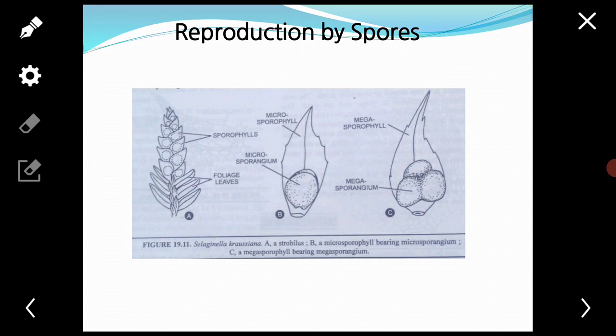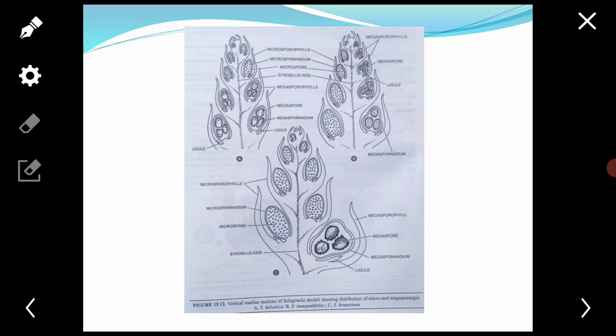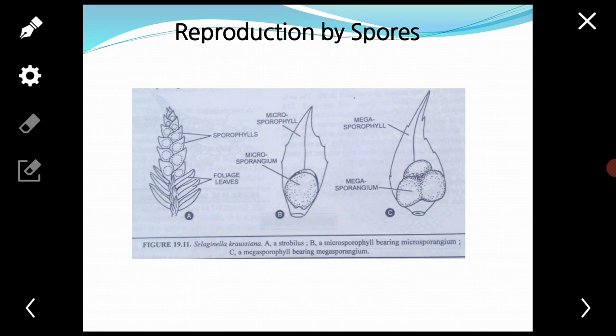Next, the strobilus. This is the strobilus. The spores are produced inside the sporangia, like this, micro and mega, borne in the axils of sporophylls.